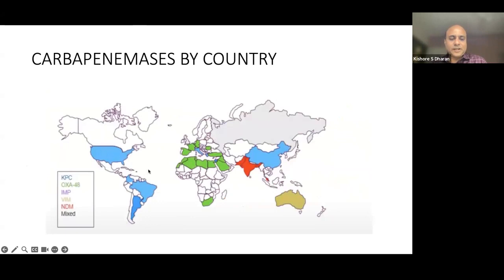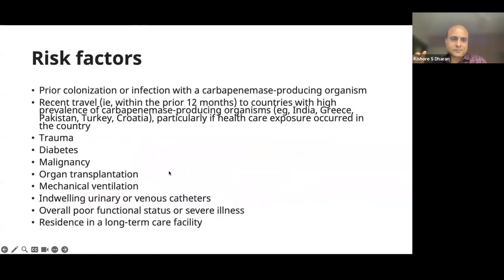We can see that in the Americas the commonest is KPC, while in India the commonest is NDM. There are many areas where OXA-48 is more prominent, and there are many of these carbapenemases, and that should dictate our antibiotic policy as well.